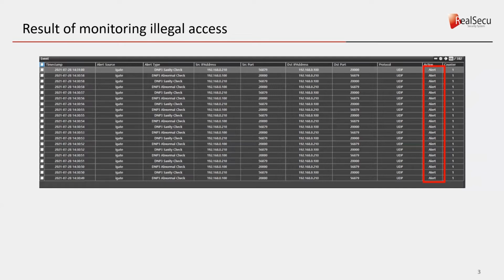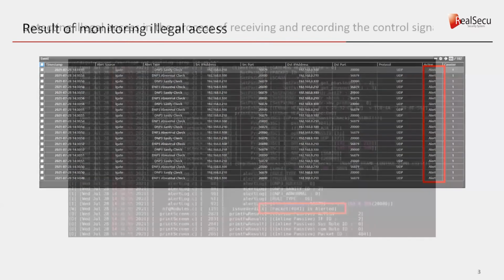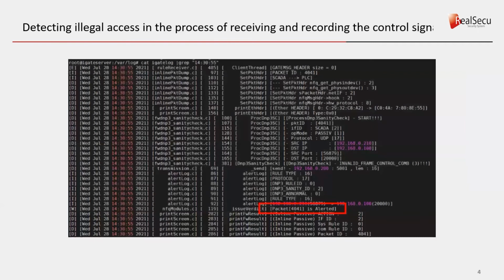The figure is a screen showing the results of monitoring illegal access. The screen consists of event time, alert source, alert time, IP address, port, protocol action, and counter. This figure displays a screen detecting illegal access in the process of receiving and recording the control signal. During the entire receiving and recording process, the packet 4041 was the subject of a warning.